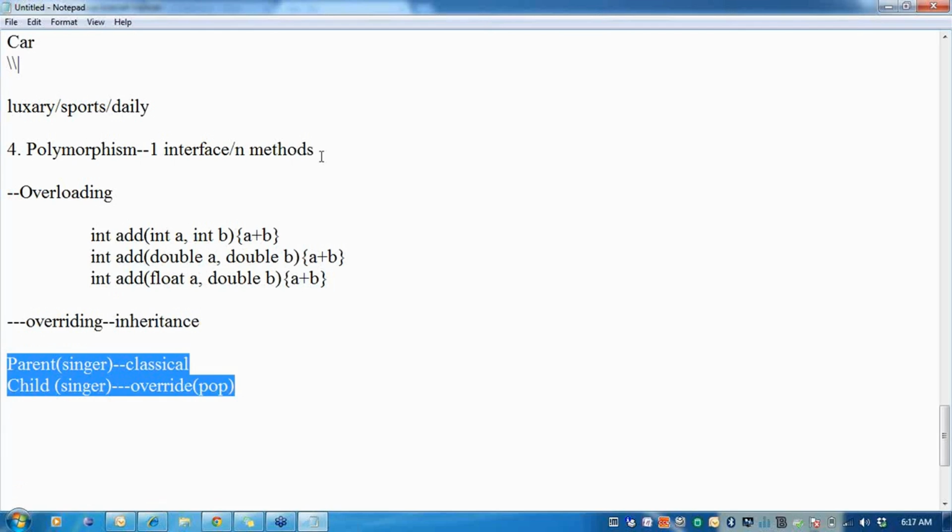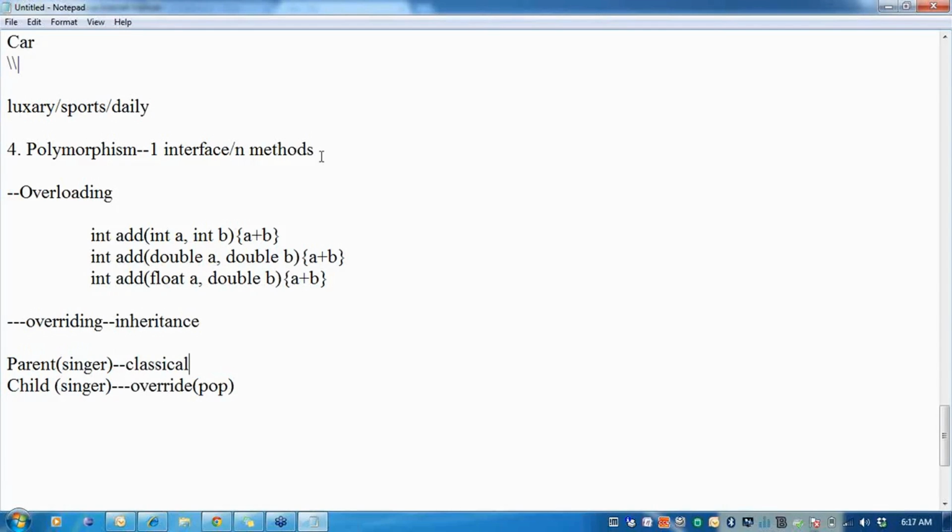So I'll have two methods with the same name, so they're always spoken of in parent-child. Imagine I have a method, say, void sing, in the parent, where I say something like singing classical.